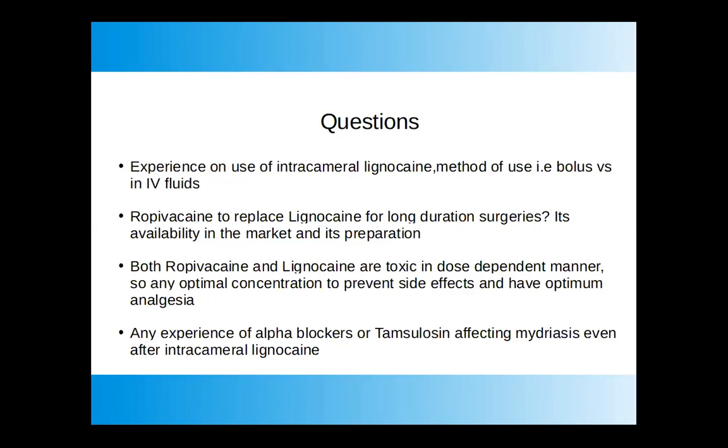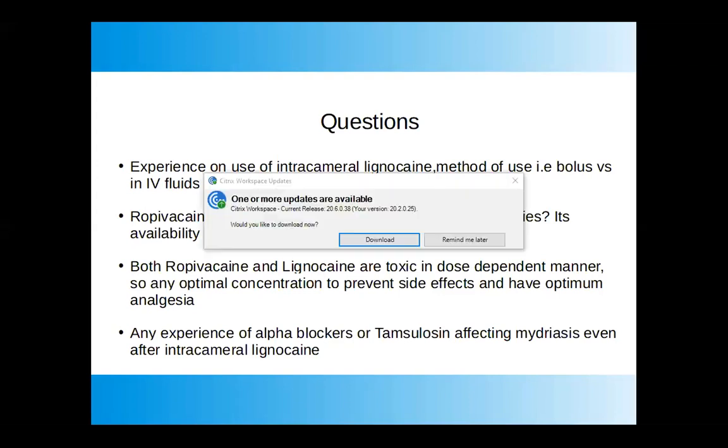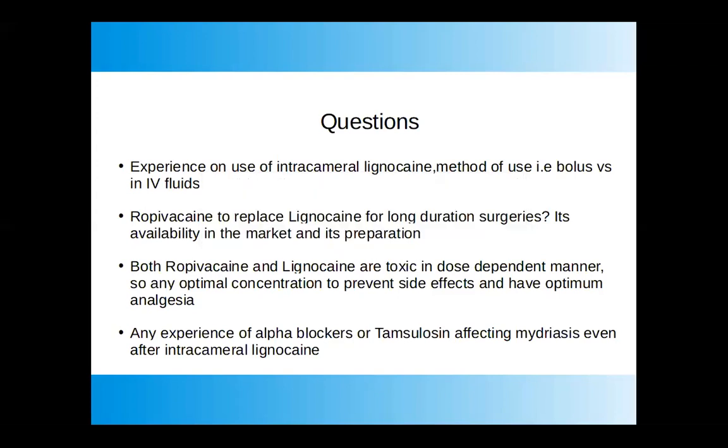So first of all, let's go about it systematically. The first thing was we were talking about the systemic side effects of ropivacaine. For us as ophthalmologists, it really wouldn't make a difference because we are using it topically or intracamerally. The second thing is, even in the study, the augmentation method has not been clearly mentioned. What kind of surface anesthesia was used before the intracameral? Whether it was ropivacaine with ropivacaine, or lignocaine with ropivacaine, or proparacaine with ropivacaine, that has not been mentioned.